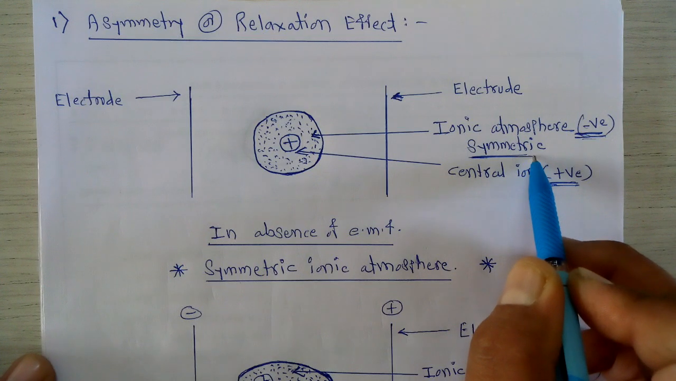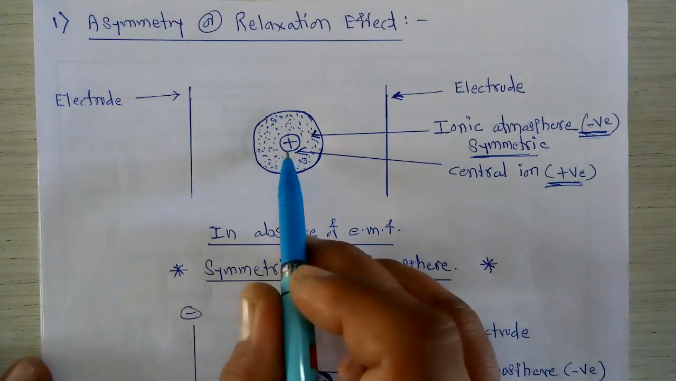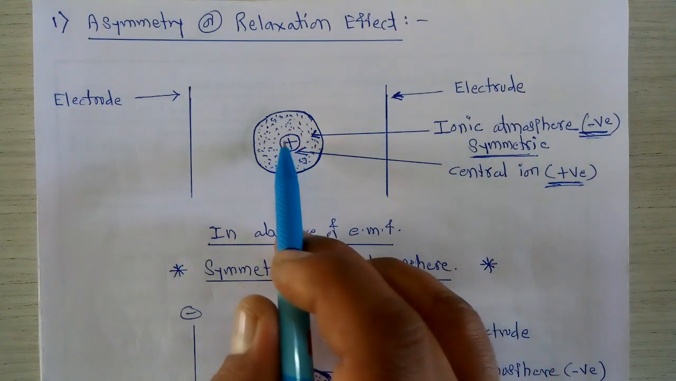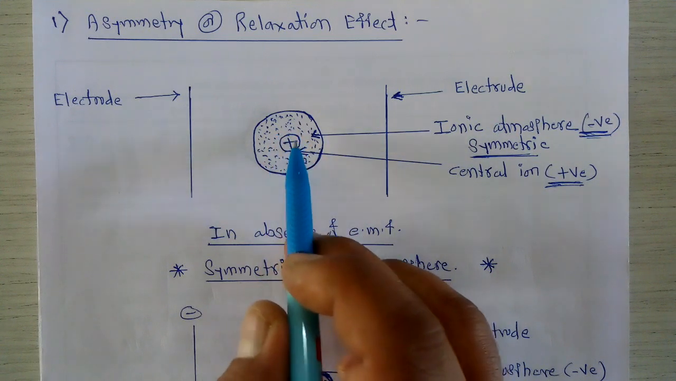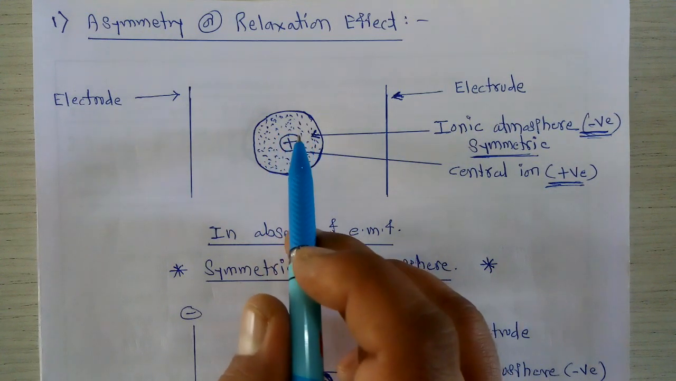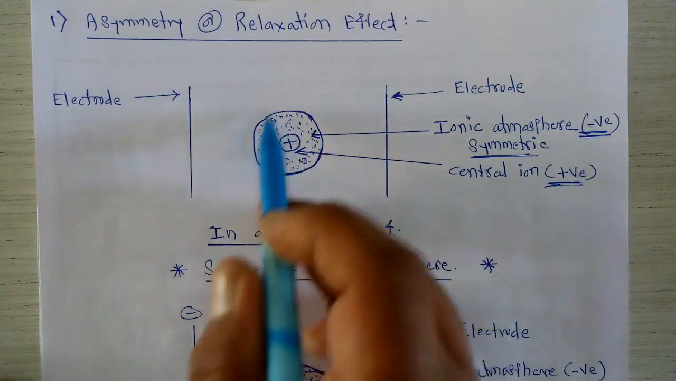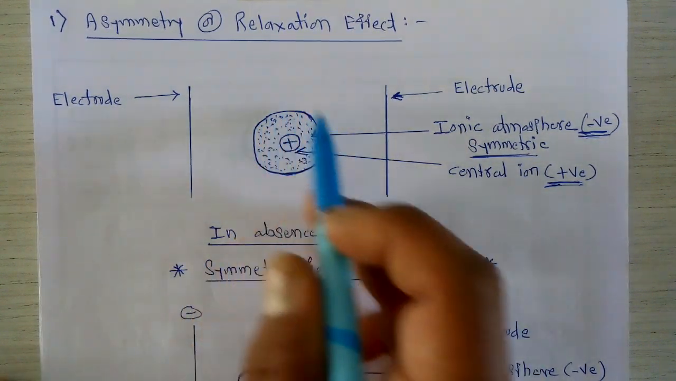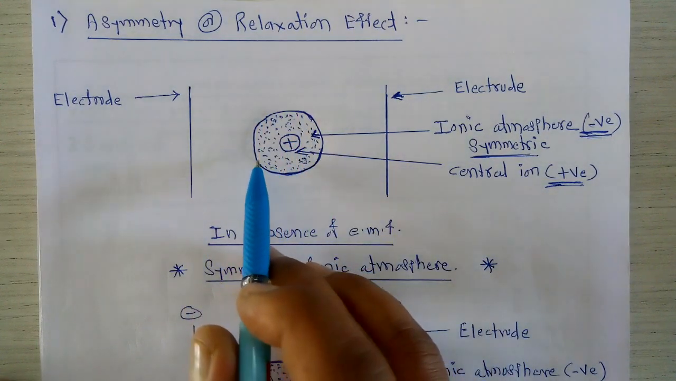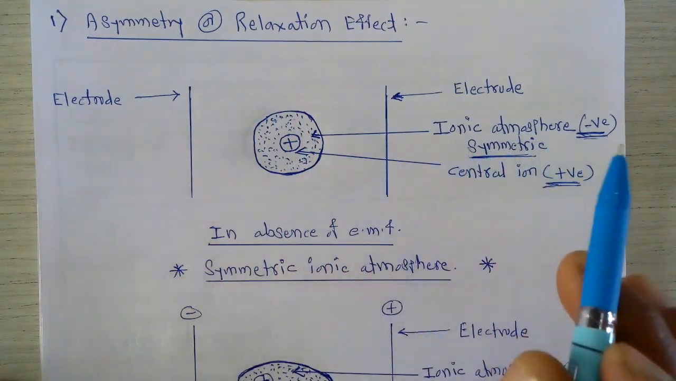Why is this so? Because this positive ion is present exactly at the center, and in every direction of this ion a similar number of negative ions are present. So it forms one spherical structure, a spherical atmosphere. So this is called the symmetric ionic atmosphere.